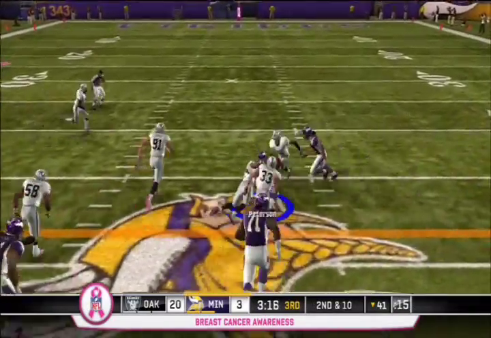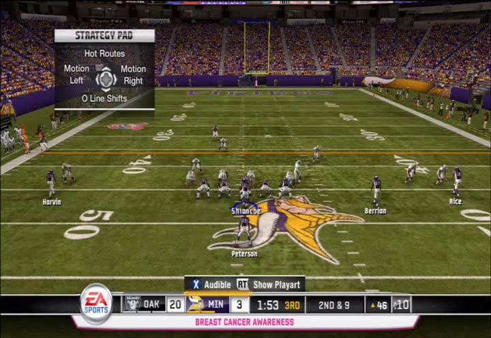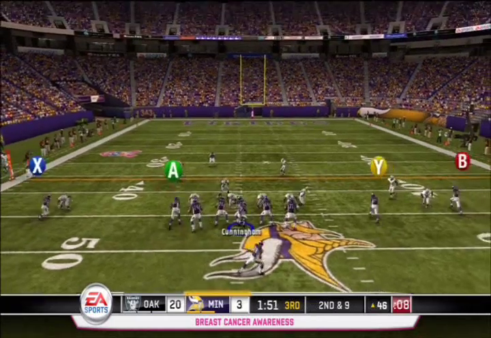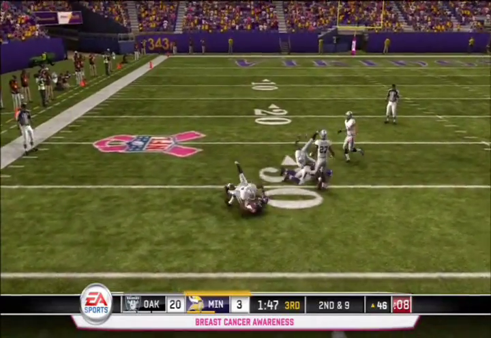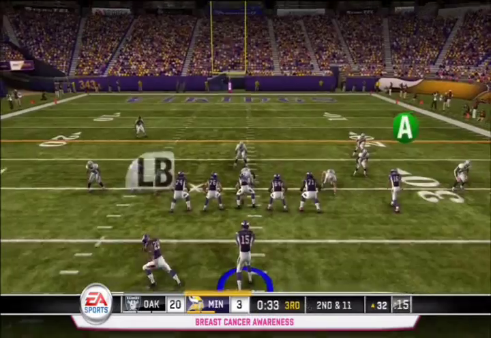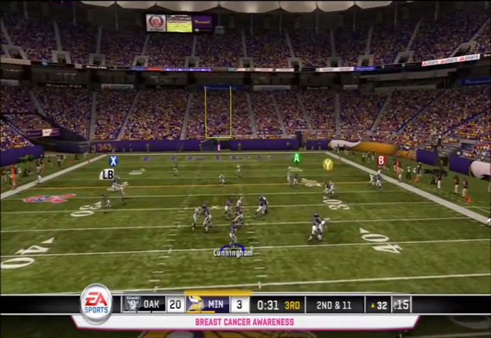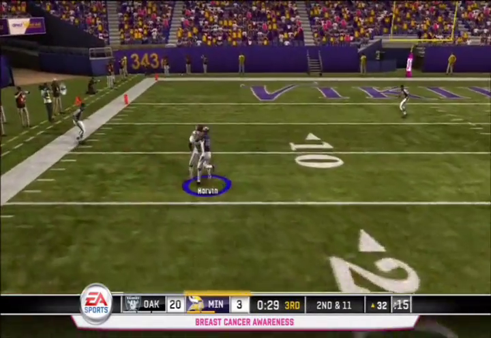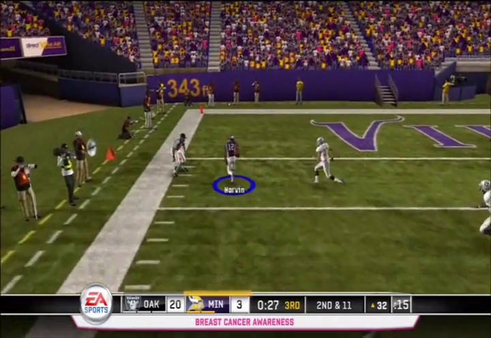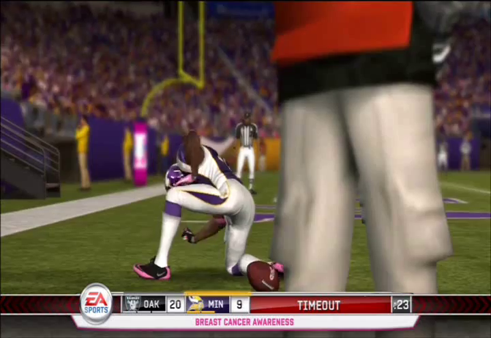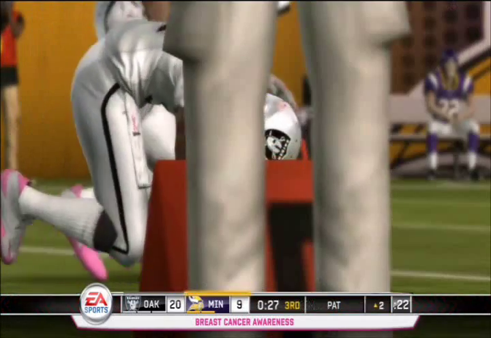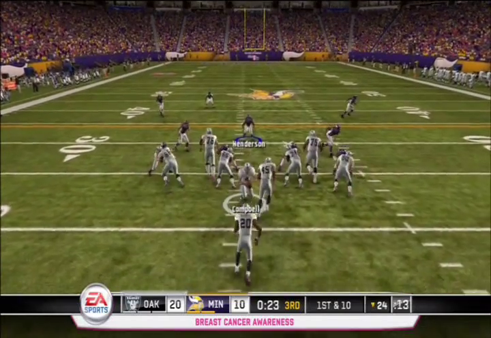Later in the third, Adrian Peterson goes up the middle into Oakland territory for a first down, and on 2nd down, Cunningham is going to go to Harvin, who gets 15 yards down to the Oakland 30, and Cunningham wants to go right back to him. He's going to go to Percy Harvin, left, who's going to shake off Chris Johnson, and he's going to score a touchdown for the Vikings. And as you'll see here, Harvin actually injured Chris Johnson on that play.